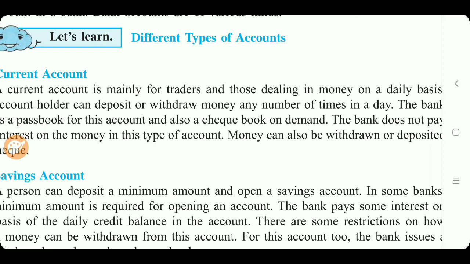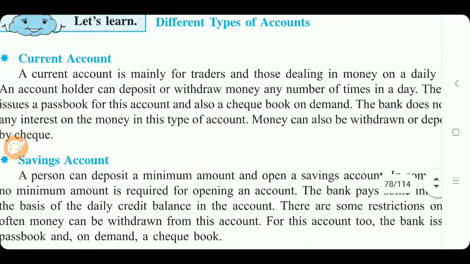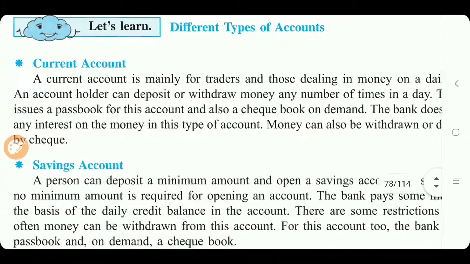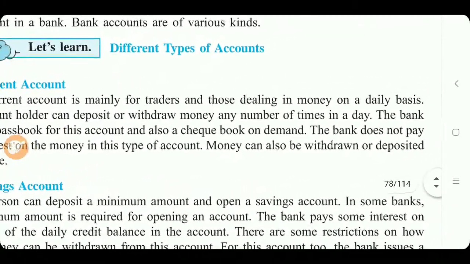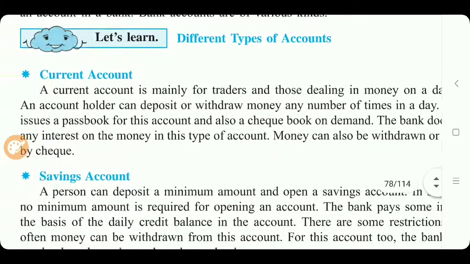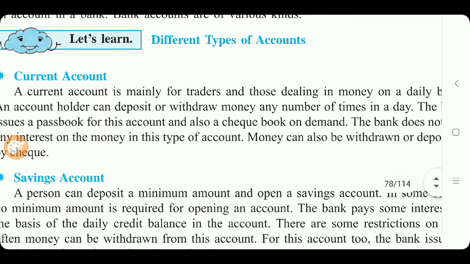No restrictions. The bank issues a passbook for this account and also a checkbook on demand. We'll see what the passbook is afterwards. So a current account holder has a passbook and checkbook also. The bank does not pay any interest on the money in this type of account. Whatever money we deposit in the current account, the bank does not give us any interest on that money. Money can be withdrawn or deposited by check also.